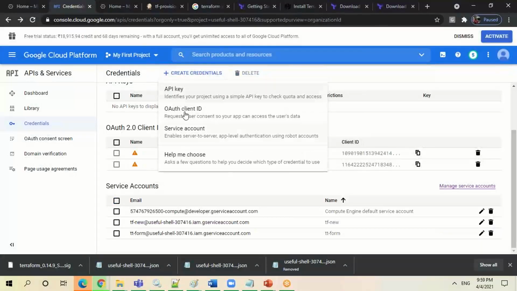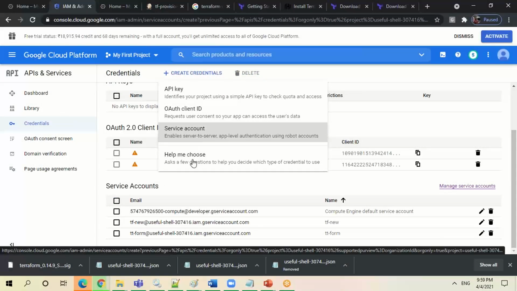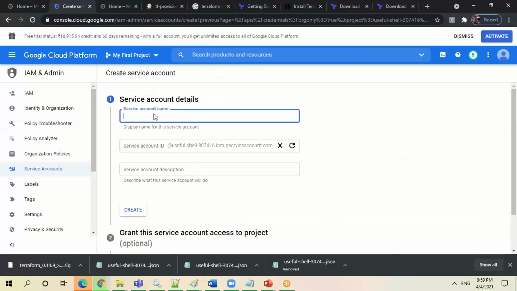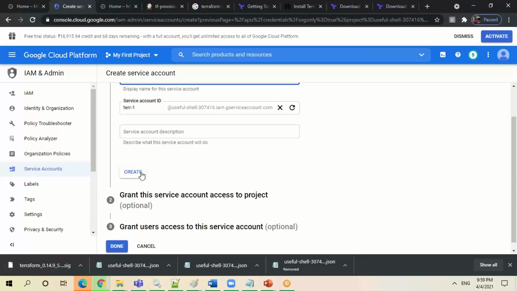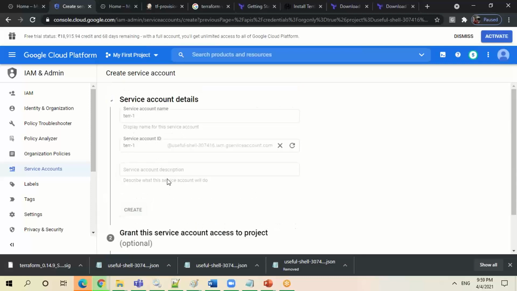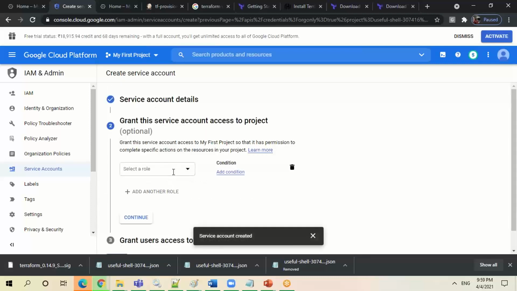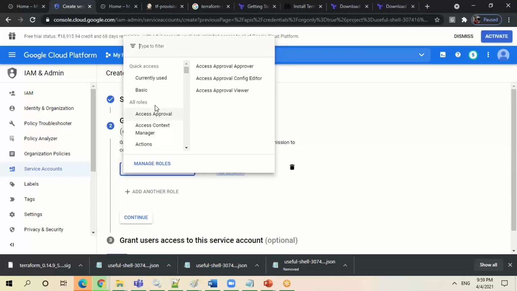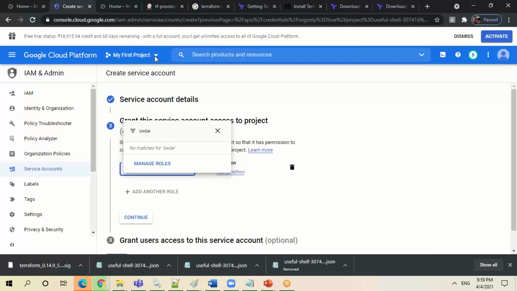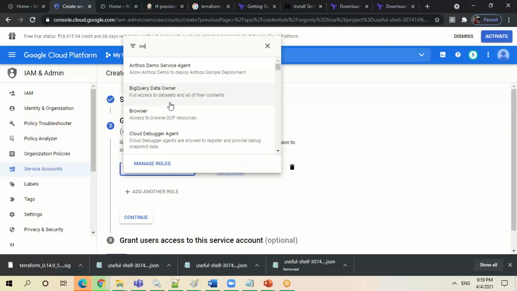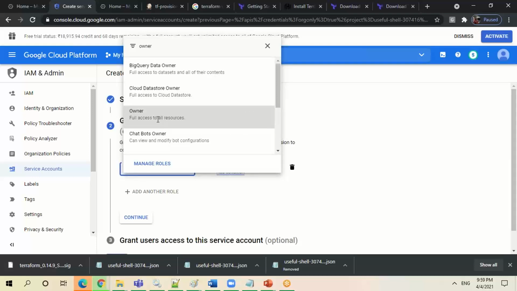Let me create a new credential, service account. Okay, create, select a role. Here you have to select a role called owner. It is not generally allowed, but for this demo, because at the organization level there are a lot of things you have to think about.